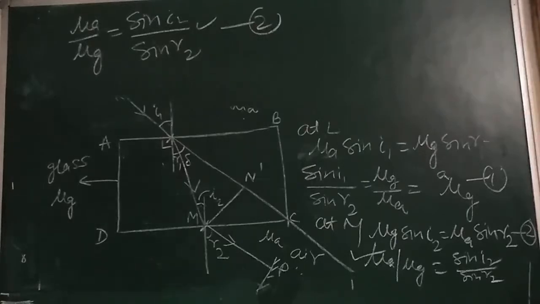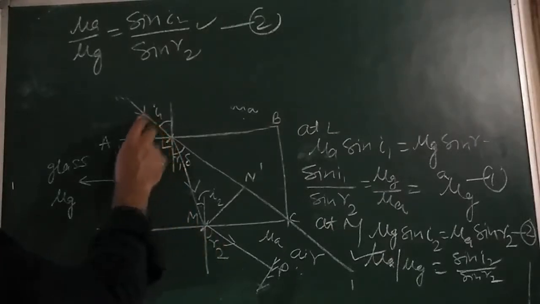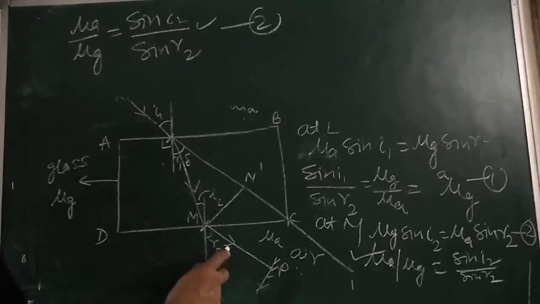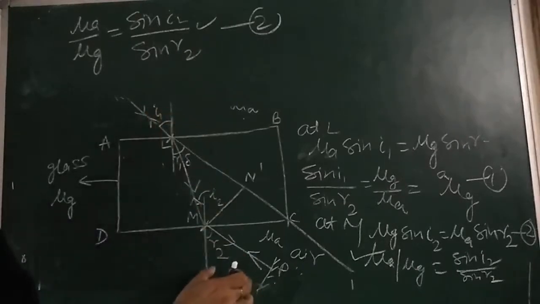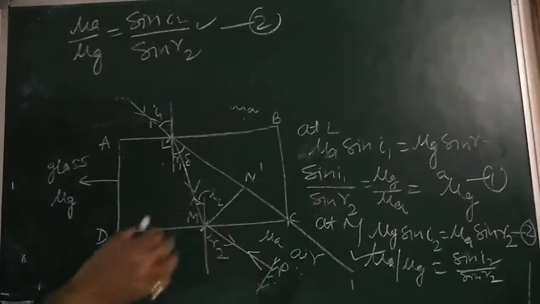Now, according to the principle of reversibility, the rays are coming from here, then here and then here. It will strike here, then it will retrace the same path. This is called the principle of reversibility. What is this? Write down.